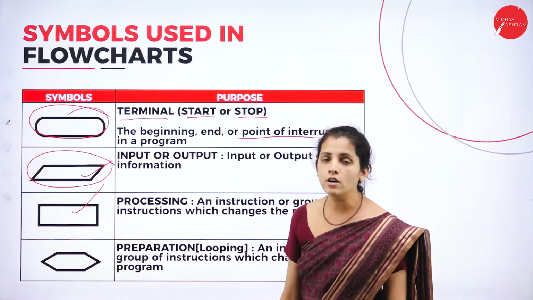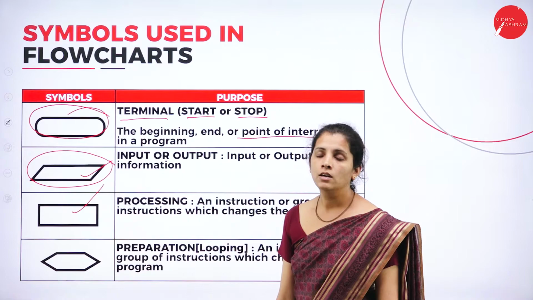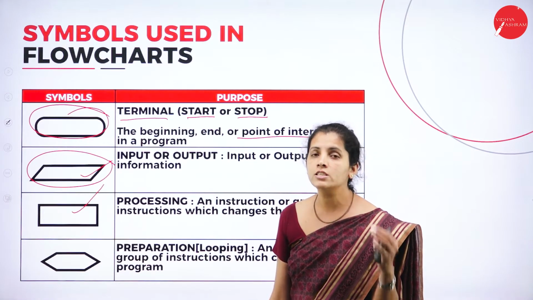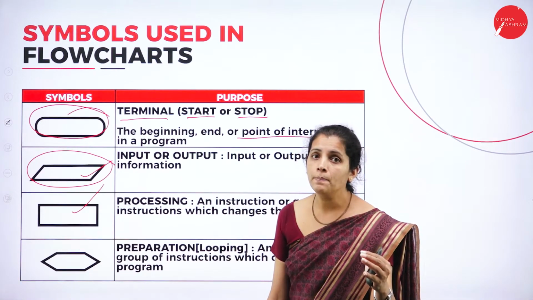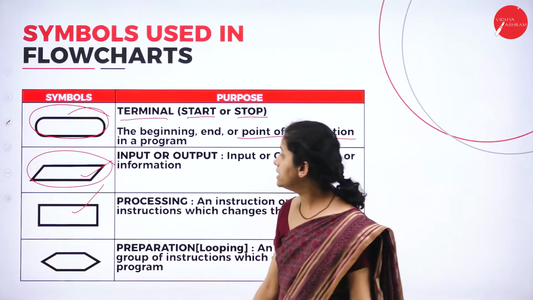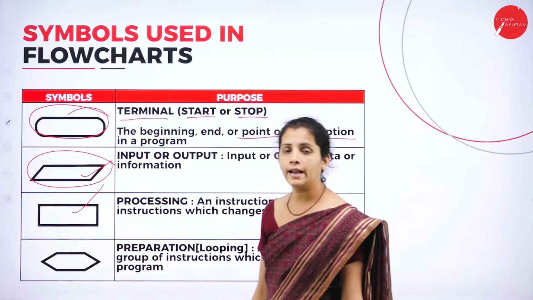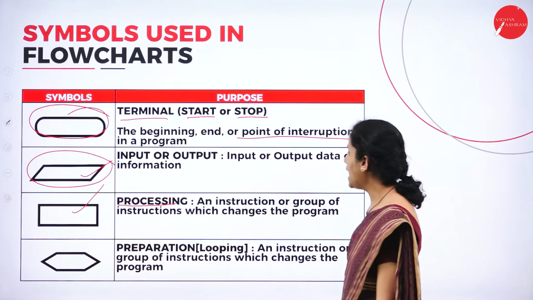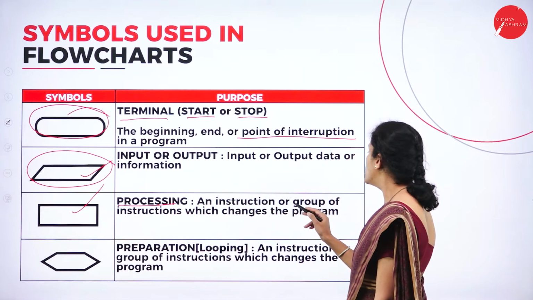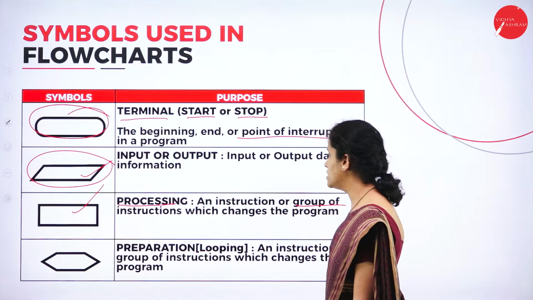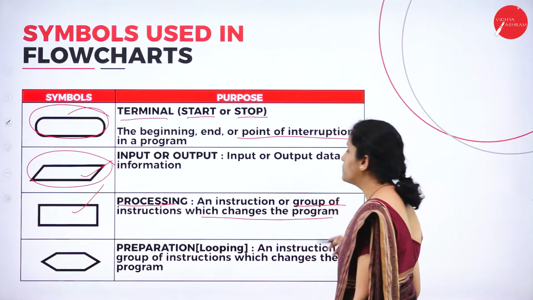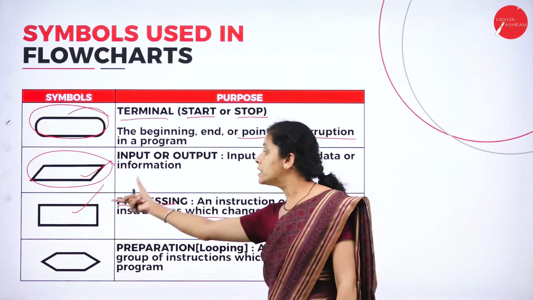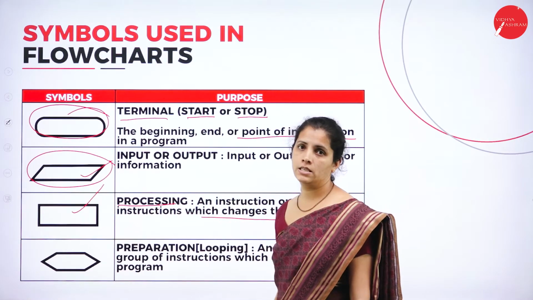Now I'm going to have the rectangle. What is the need of the rectangle here? To perform any calculation. Whatever calculation steps I have in my algorithm are written inside the rectangle box. So it is known as processing: an instruction or group of instructions which changes the program. That means all the calculation parts are written inside the processing.